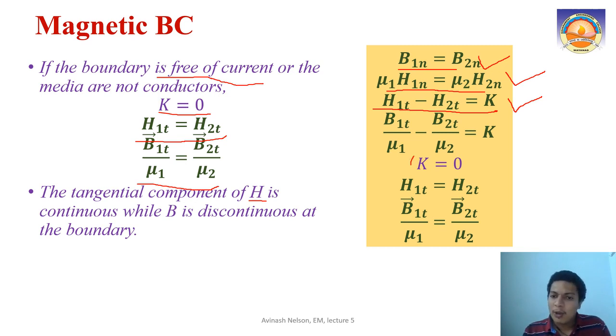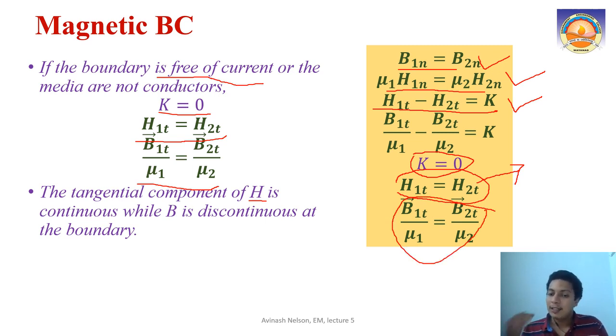Now when you don't have any surface current, or you are not dealing with conductors as the medium, then the tangential component of the magnetic field intensity will be continuous at the boundary, and the tangential component of magnetic flux density is discontinuous. Okay, so it is quite easy.